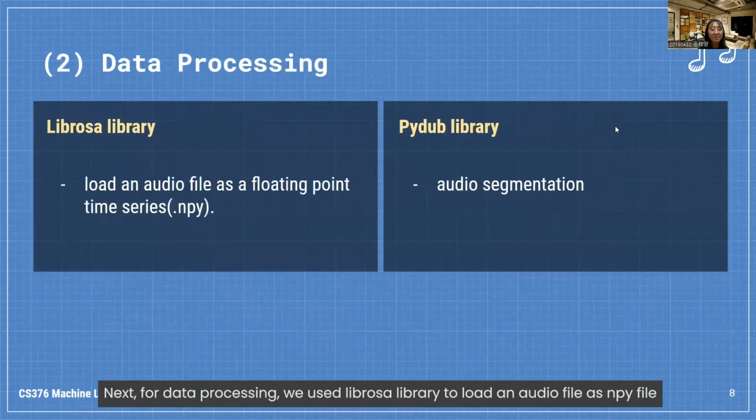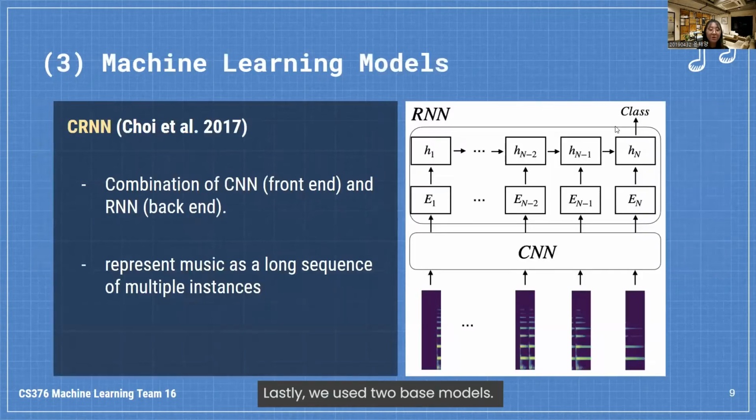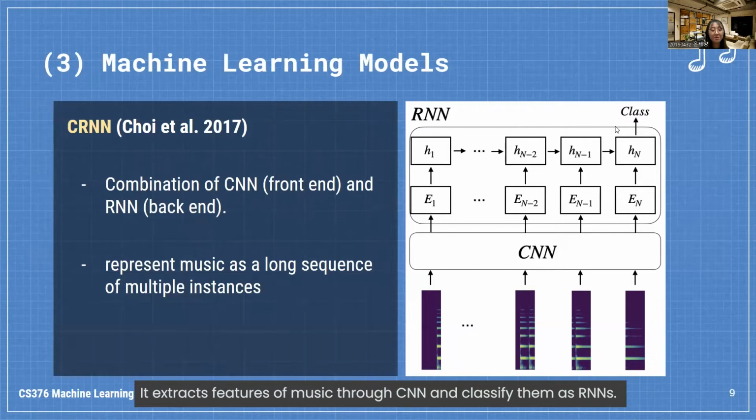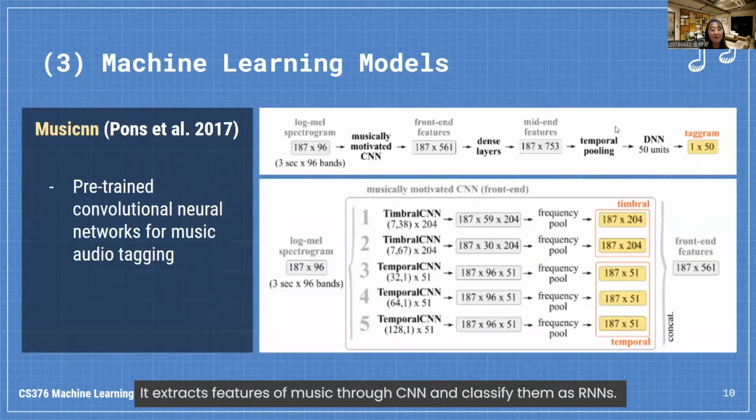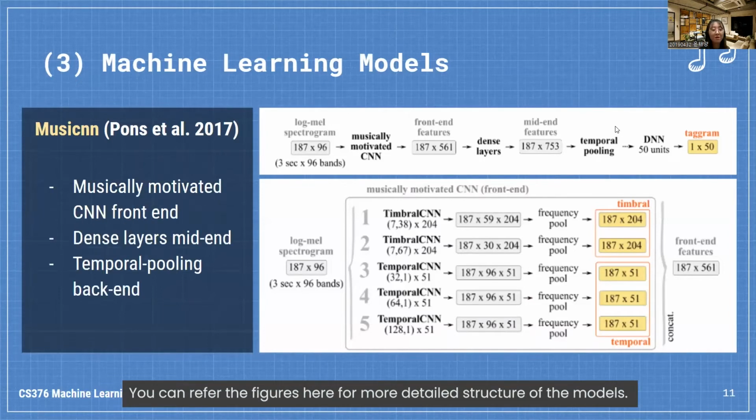Next, for data processing, we use the Librosa library to load an audio file as an MP3 file and the PyDub library for audio segmentation. Lastly, we use two base models. First is CRNN, the combination of CNN and RNN. It extracts features of music through CNN and classifies them with RNN. Second is music CNN, and as you can imagine, it is a pre-trained CNN for music audio tagging. You can refer to the figures here for more detailed structure of the model.